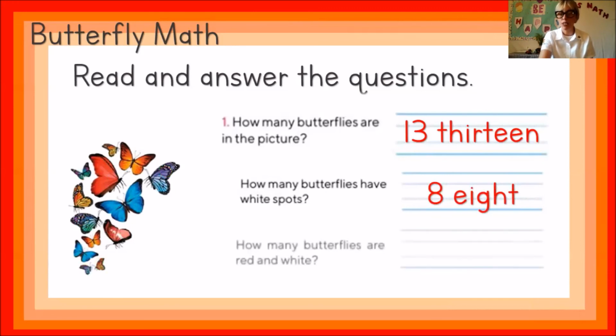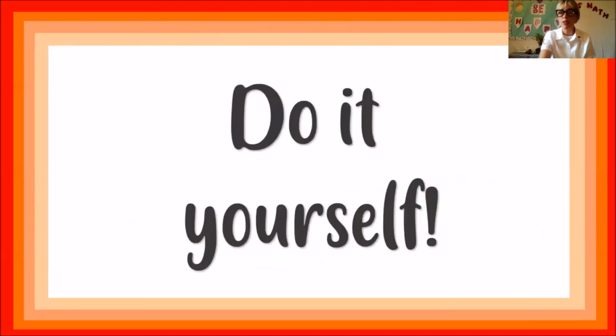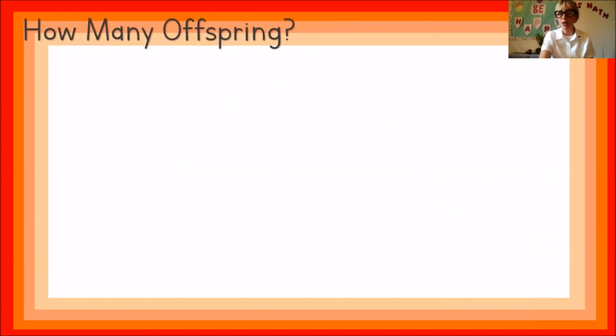And our last question. How many butterflies are red and white? Can you look at it? Search for the red and white butterfly. Did you find it? Let's look at the answer. 1. How many butterflies are red and white? 1 butterfly. Make sure you write your answer, okay? Now that you know how to do it, answer question number 2 by yourself, okay? You can do it.